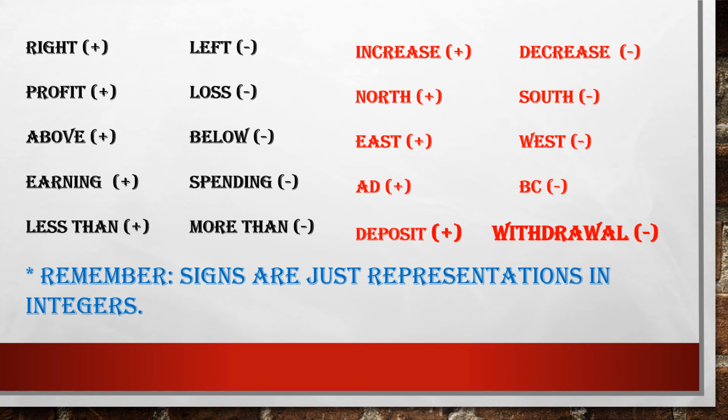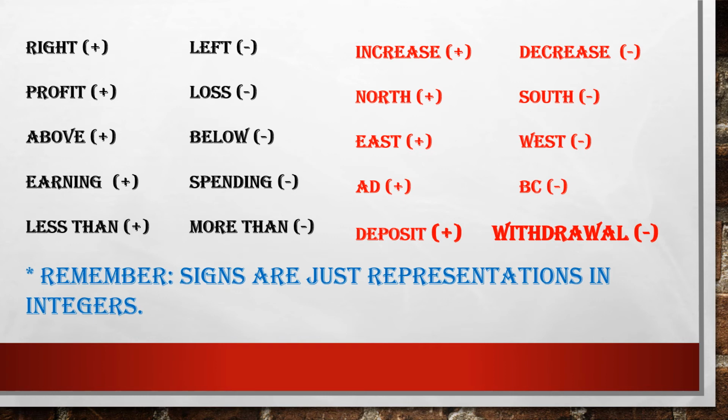And if I want to represent it in the form of integers, I will not be writing these English terms again and again, because maths is always making your work very, very easy. If I am writing all these things, then what is the fun of having maths as a subject, right?